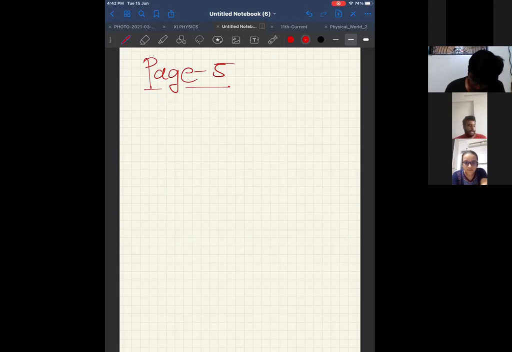Okay, so the elementary algebra formulae, page number 5 formulae, page number 4 formulae.